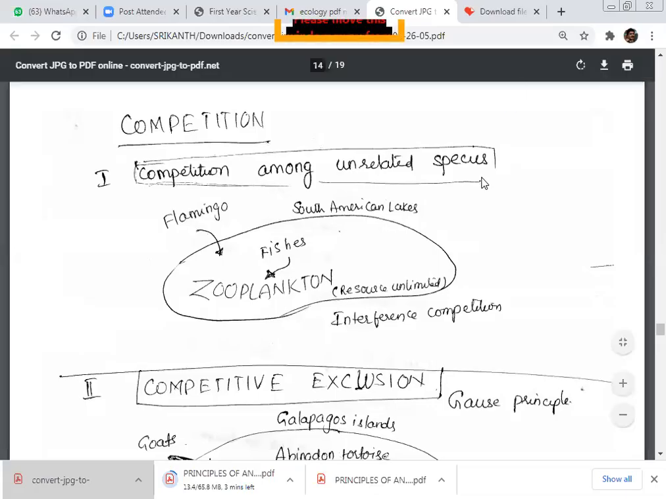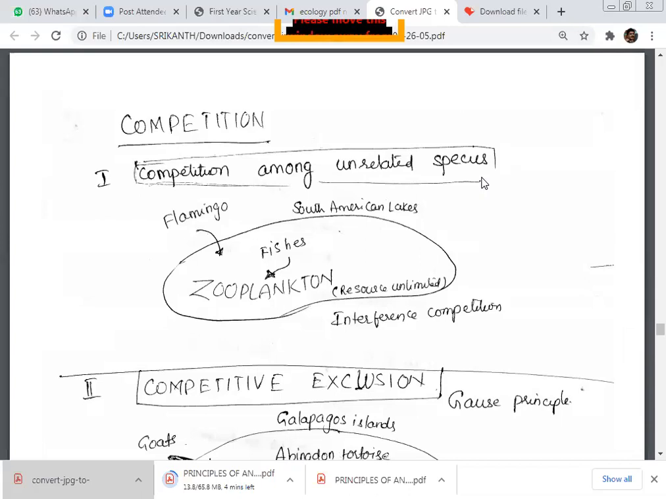Yes, population interactions. Let's talk about these one after another. The mind map given for this: the competition. First of all, let's come to the competition, the issues of competition. The first one is competition among unrelated species. We just need to understand this particular mind map.